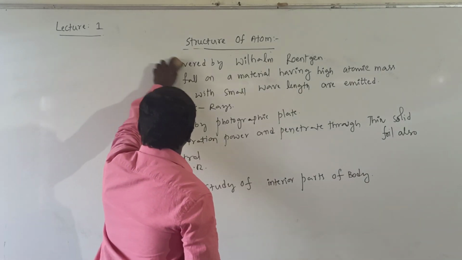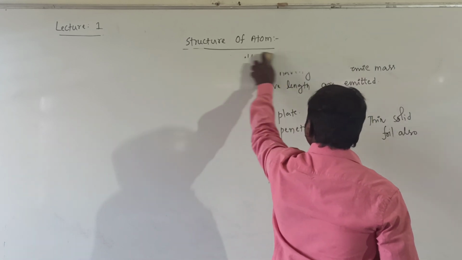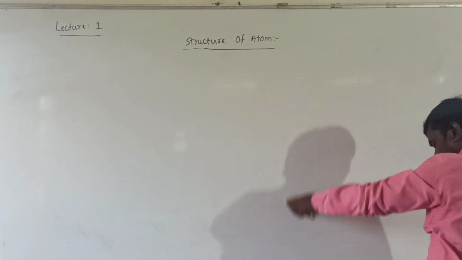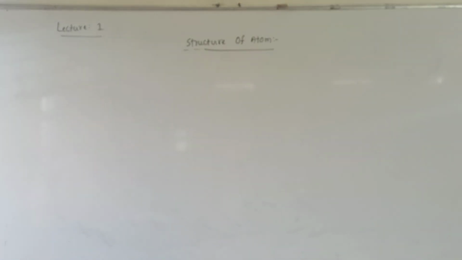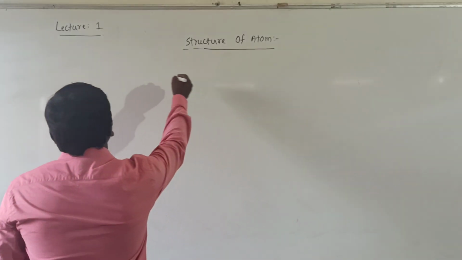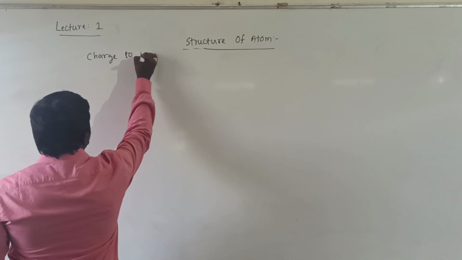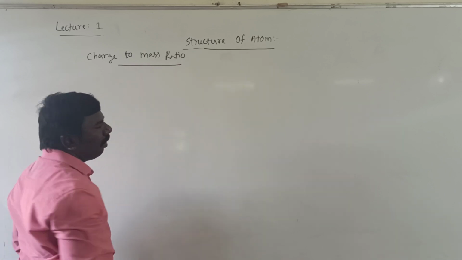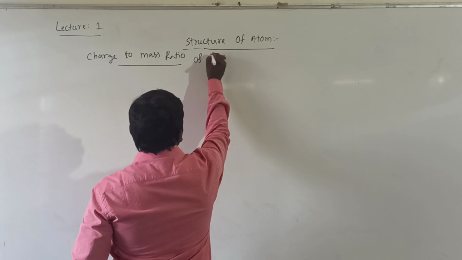After this, charge to mass ratio of electron. Follow the sequence given in the textbook. Charge to mass ratio of electron, especially of electron ion.